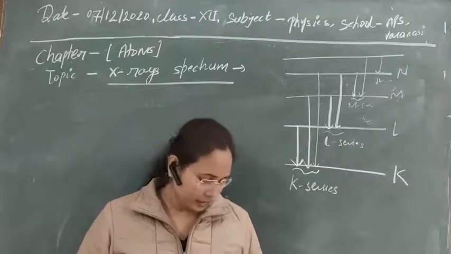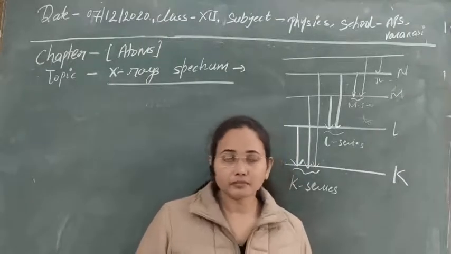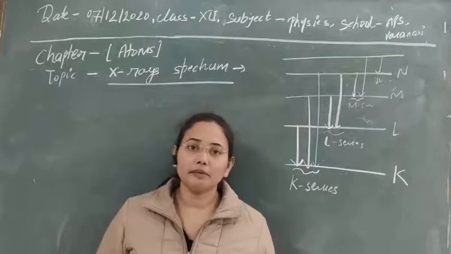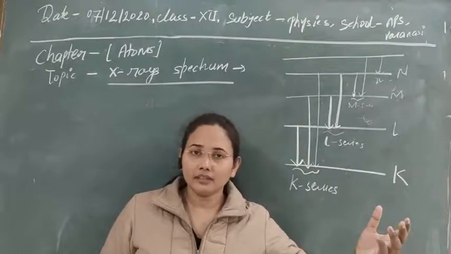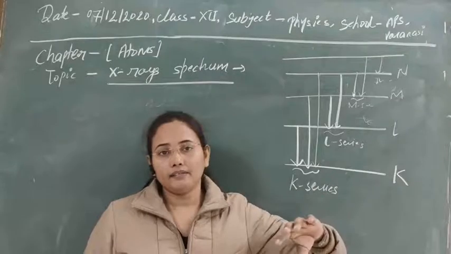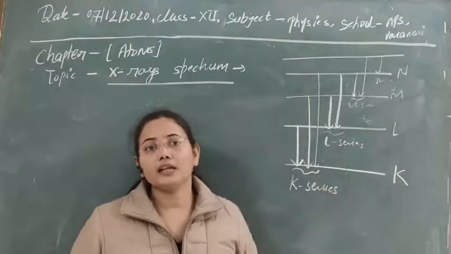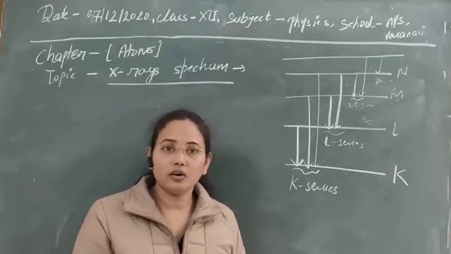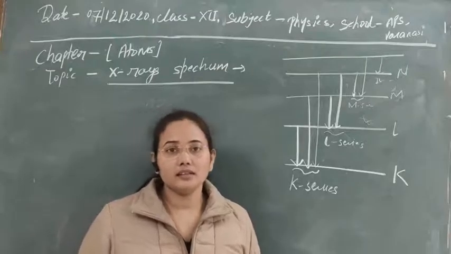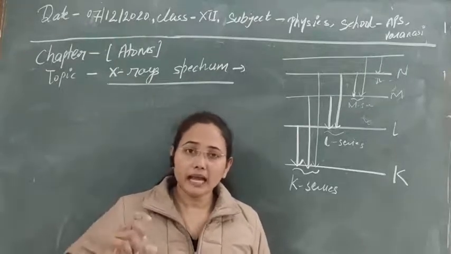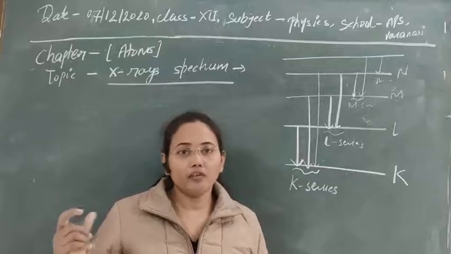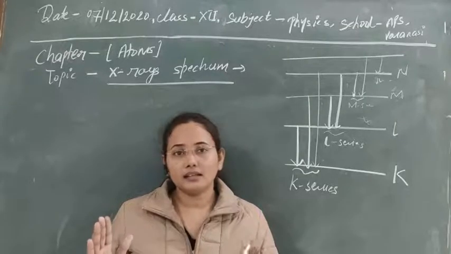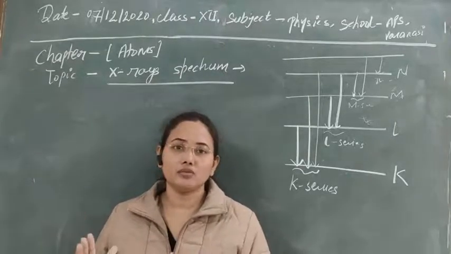Suppose that electron goes to any of the excited states like 3p, 4s, 4p and other orbits. After that, you know that in 10 to the power minus 8 seconds it will again come back to its initial stable orbit, that is 3s1. It will make a transition, and definitely the excess energy will be radiated in the form of electromagnetic radiation. If you arrange that electromagnetic radiation in terms of frequency and wavelength, that is known as the spectrum of the alkali atoms.